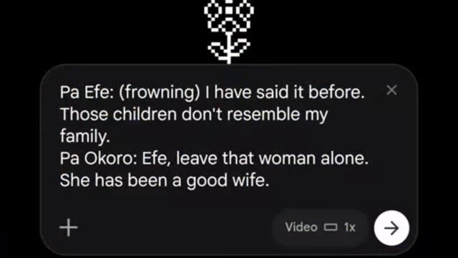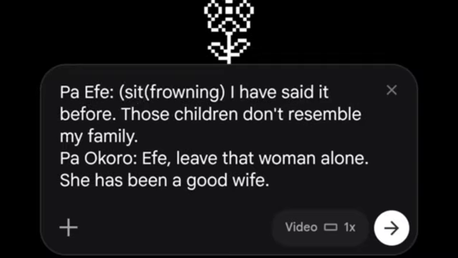Like I said before, your dialogue doesn't need to be too long, because I forgot to tell you guys, each of the dialogue Flow can create is just for 8 seconds. So you need to be generating it bit by bit. And another thing is, in order for Flow to be able to identify individuals so that you can get consistent characters, you have to try to make some things different in Flow, like